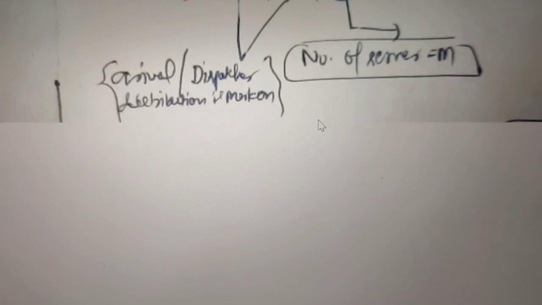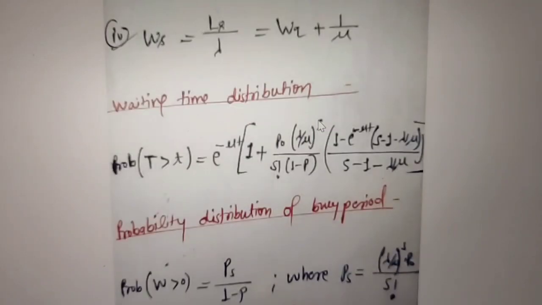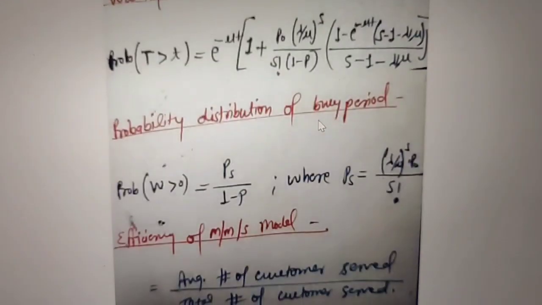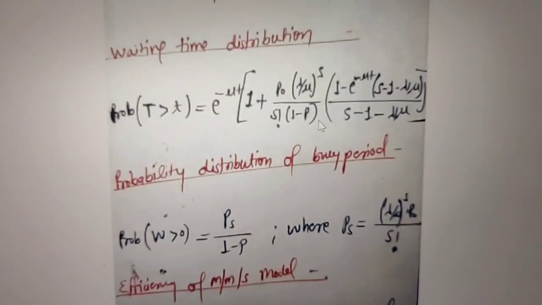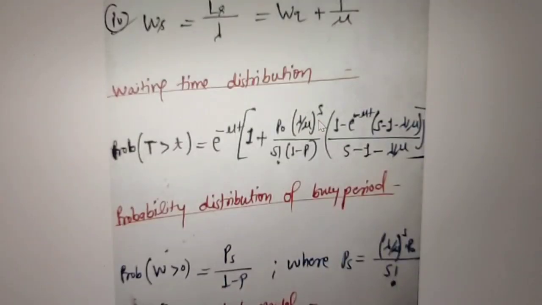Just go through it. Now some more things I also want to discuss, that is waiting time distribution. For that you have to follow this simple approach.